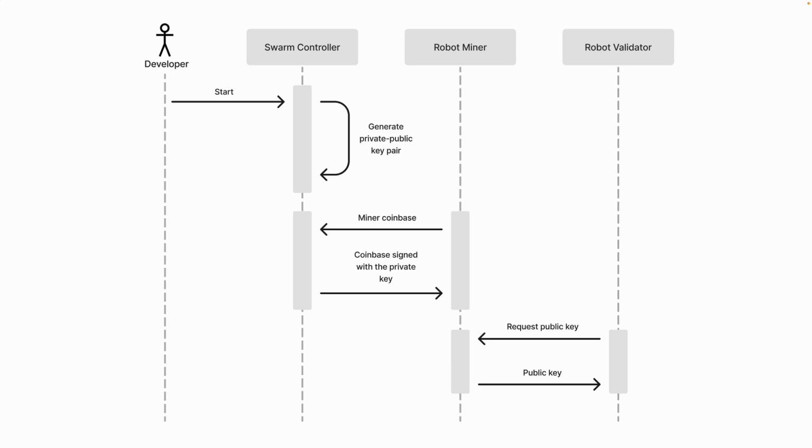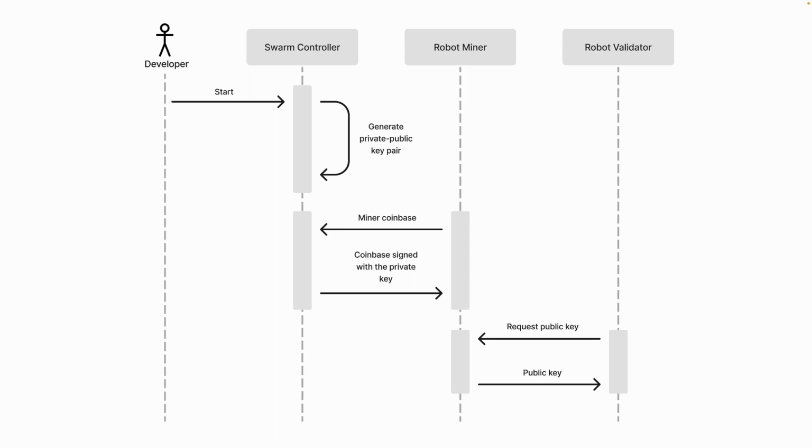First, the swarm controller generates a private public key pair. Then a new robot, before being deployed, requests a signature from the swarm controller by sending its Coinbase, which is its public address. The swarm controller hashes this Coinbase and encrypts it using its private key and returns the signature to the robot. The robot also requests and obtains the swarm controller's public key.